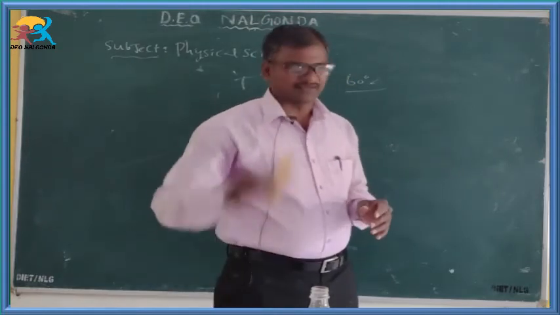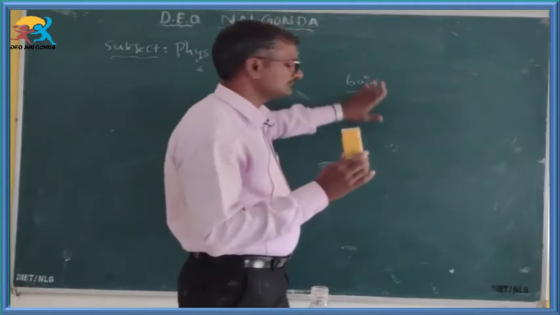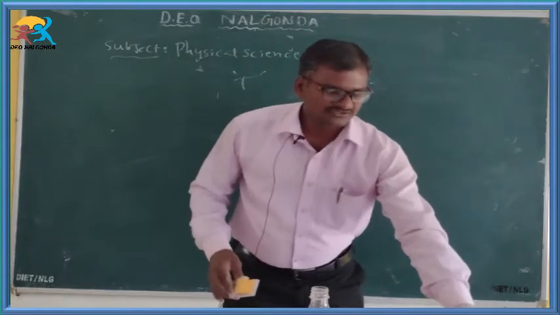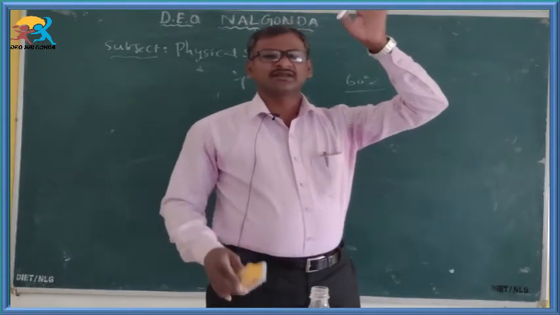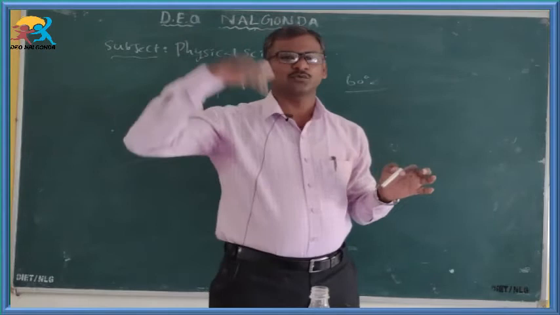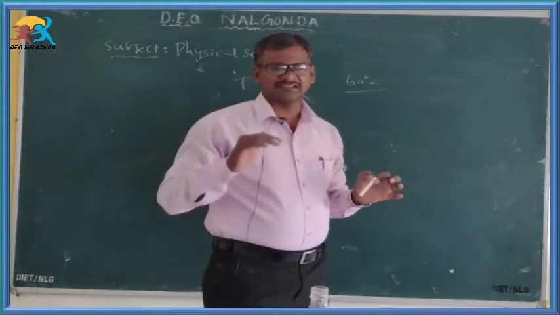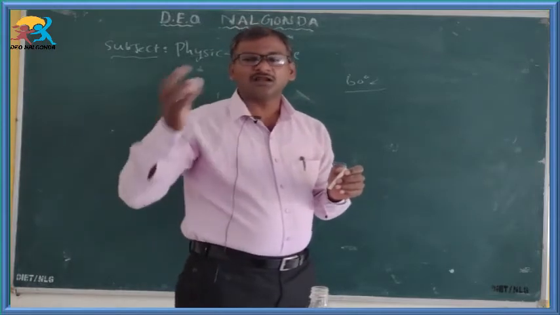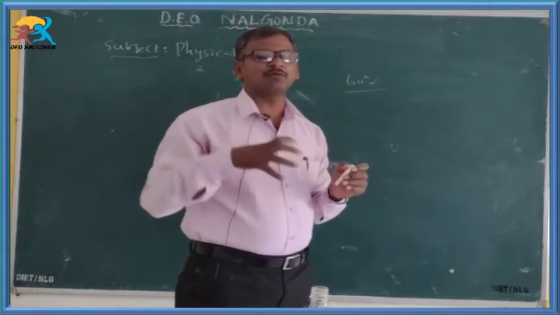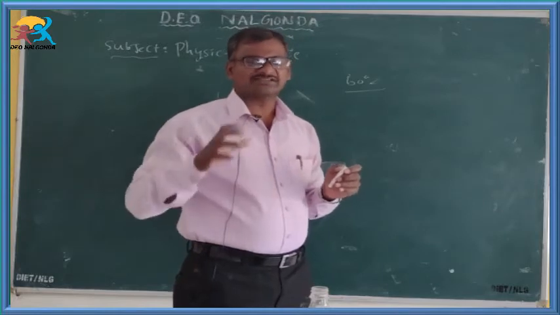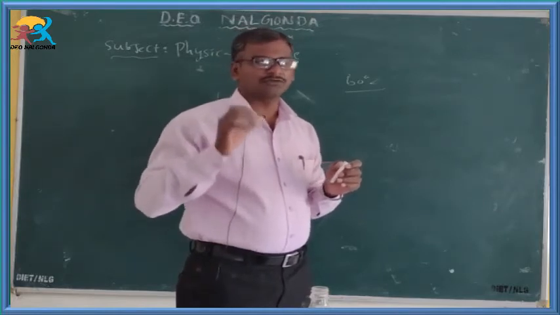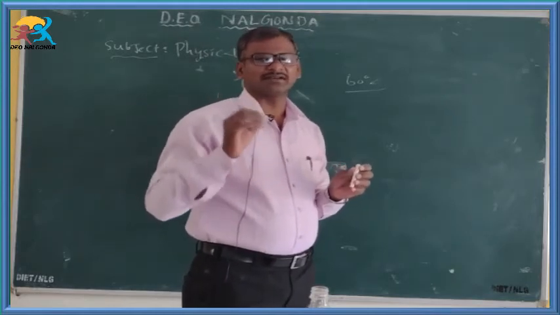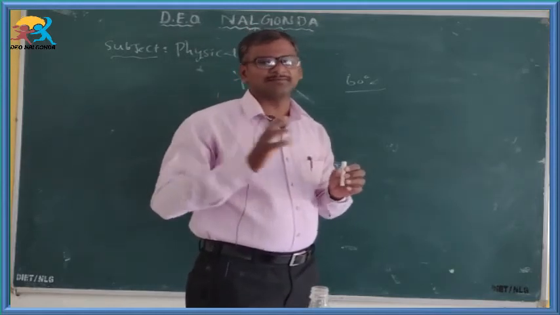For example, the duster, board, my pads, chalk piece, and the air present inside the room are all at the same temperature. What is the reason behind that? Because all together are in thermal equilibrium with one another. Because of thermal equilibrium only, all can show only one reading or one temperature.